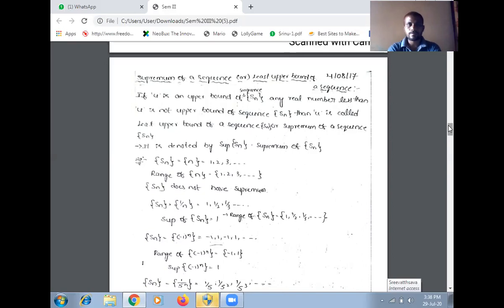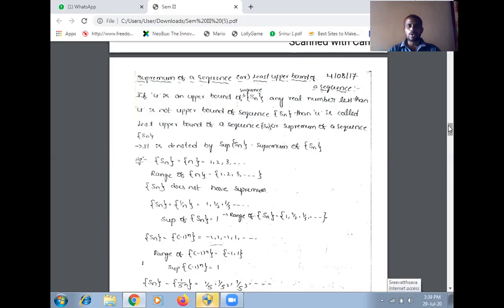The definition is: if u is an upper bound of a sequence Sn, and any real number less than u is not an upper bound of the sequence Sn, then u is called the least upper bound of the sequence Sn, or the supremum of the sequence Sn. When u is an upper bound of the sequence Sn and no value smaller than u is an upper bound, then u is called the least upper bound of Sn.